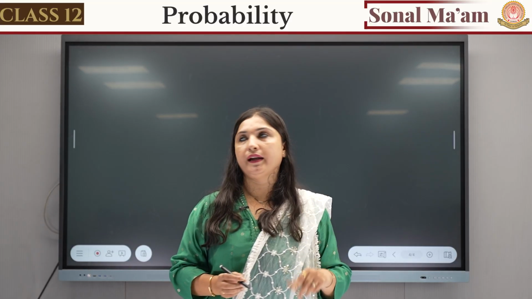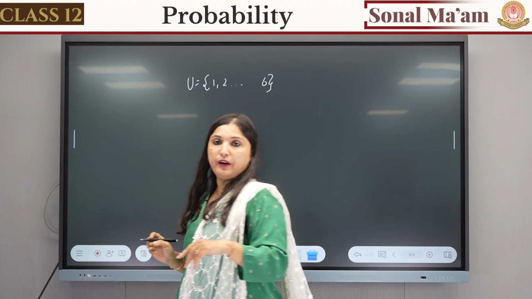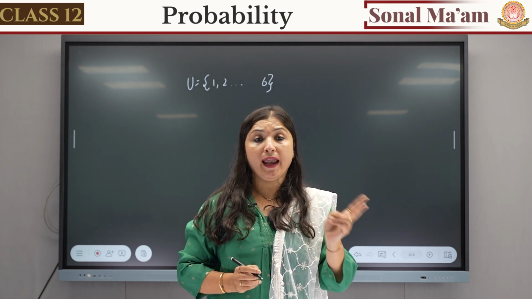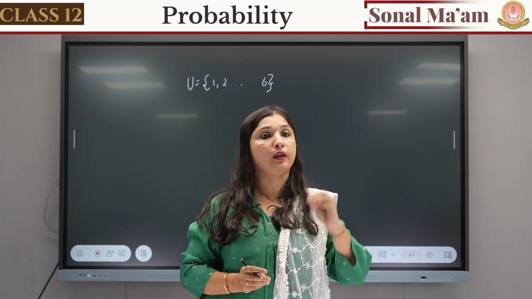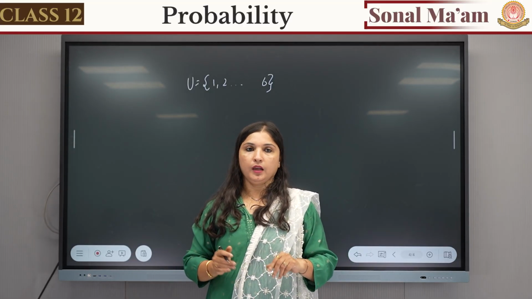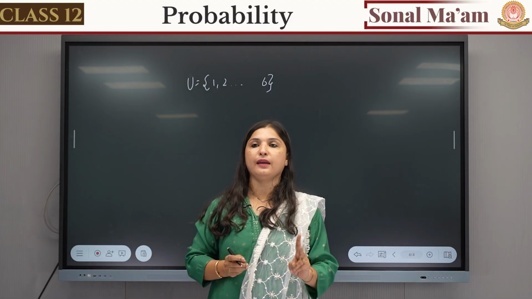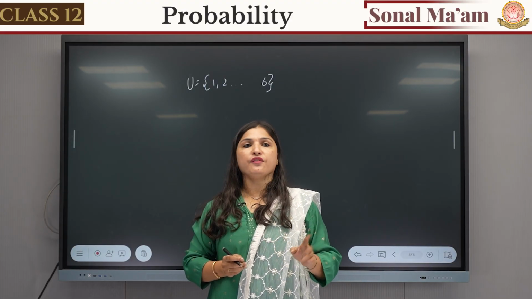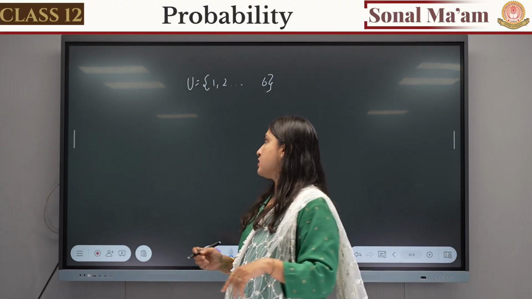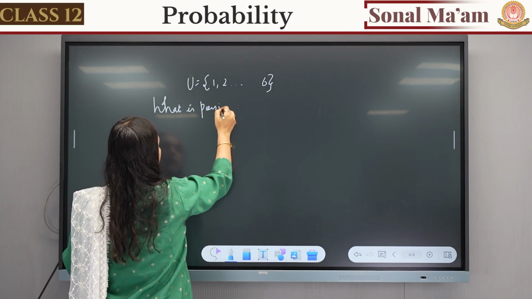Now, when we throw a dice, we get the outcome 1 to 6, right? If I tell you I want the number 2 and I want the number 4 both together, I want 2 also, I want 4 also, is it possible? No. It is not possible to get 2 numbers on the same dice together. If I say I want head also, I want tail also, is it possible? No, it is not possible. And what is not possible?